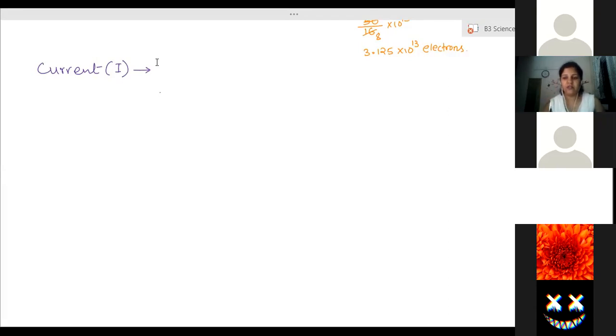Do they need less or a similar amount of energy? No, ma'am. LED needs very less energy to glow, and a torch bulb needs more energy to glow, right? Yes, ma'am.